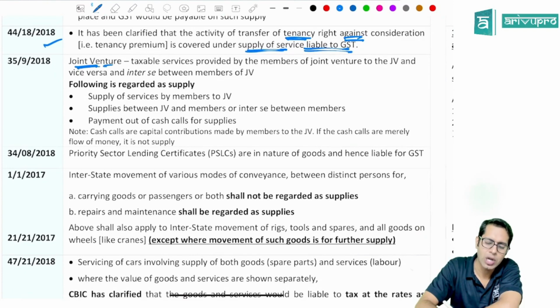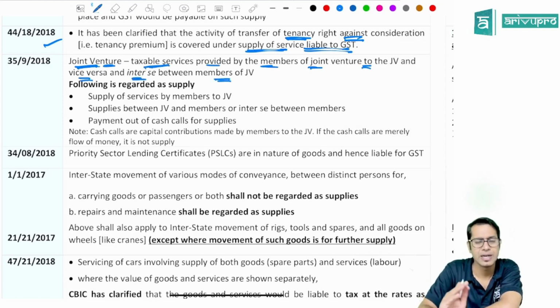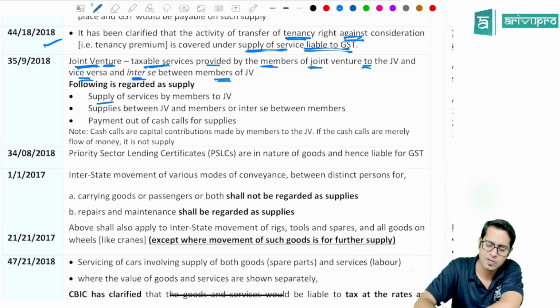Then in case of joint venture, taxable services provided by members of the joint venture to the joint venture or vice versa, or between the members themselves, will be treated as supply. Now what happens over here? Supply of services by members to joint venture, supply between joint venture and members, and payout of cash calls for supply.